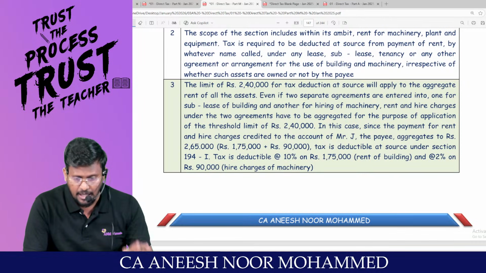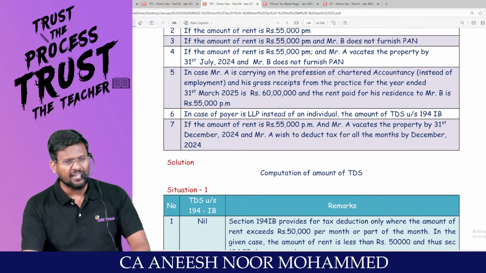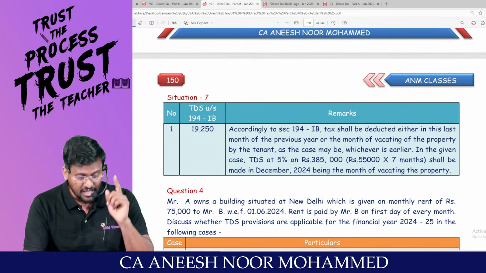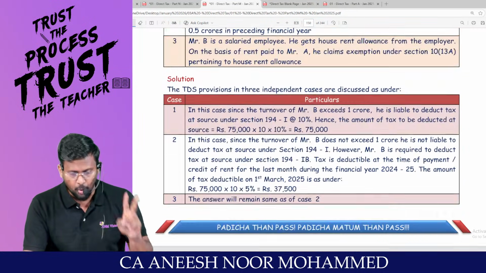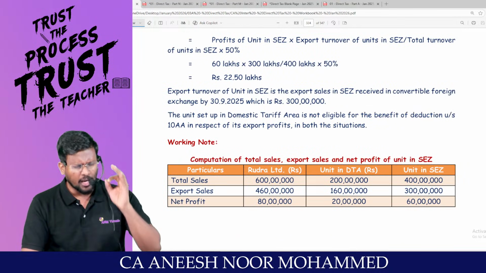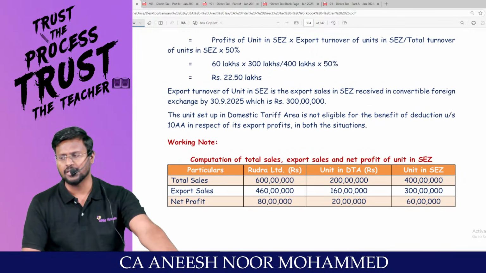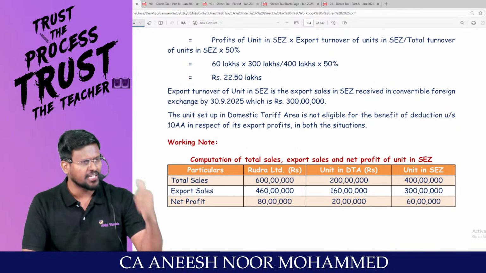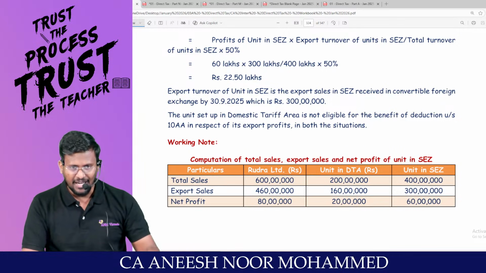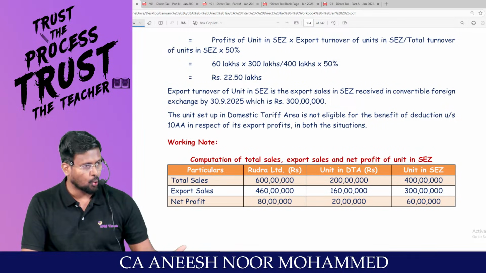Even though it's a workout batch, I will be completing 100% of the provisions along with 100% of the questions, which are in the ICAI study material, the ICAI book back, and we will also be doing the workout. And this is a sure shot 6-mark area for examination. Without preparing TDS, TCS and advance tax, don't go to the examination. If that is the case, you have to go again and again.